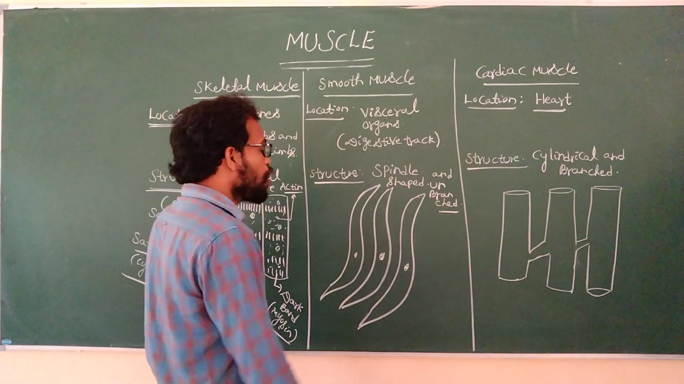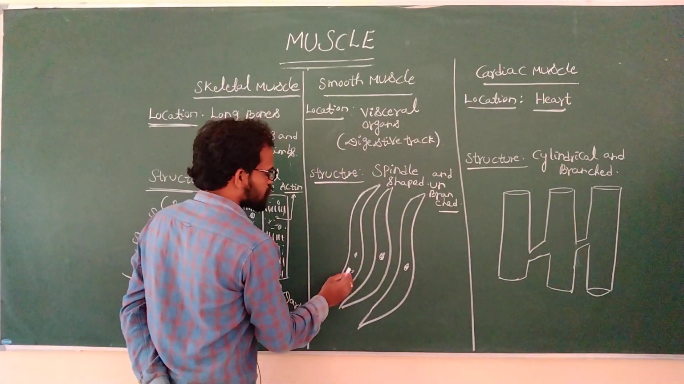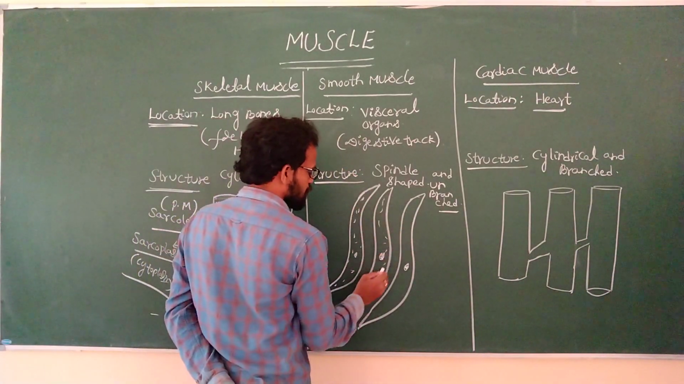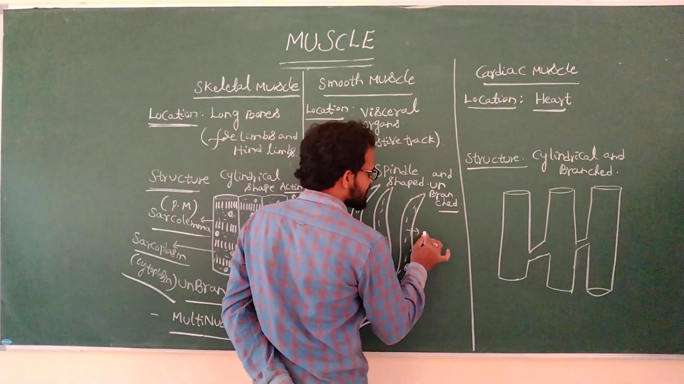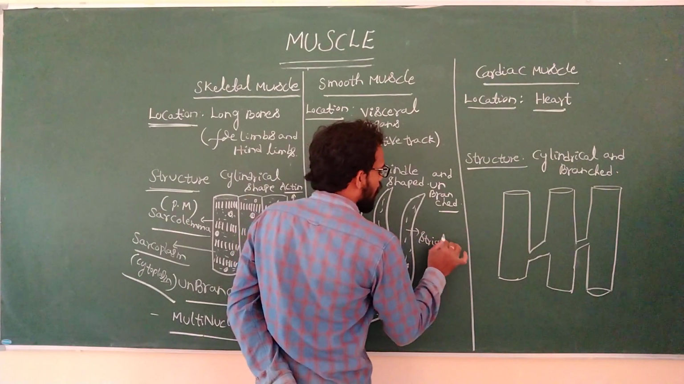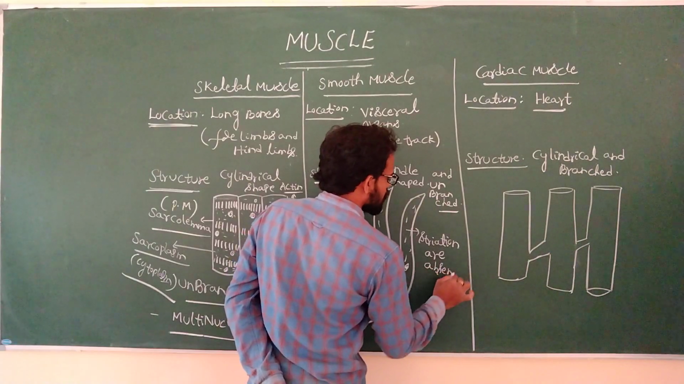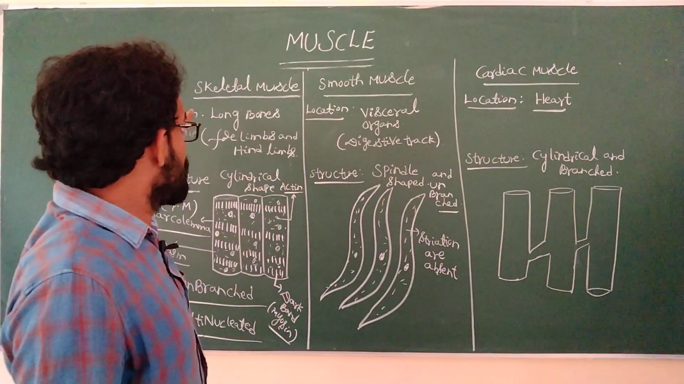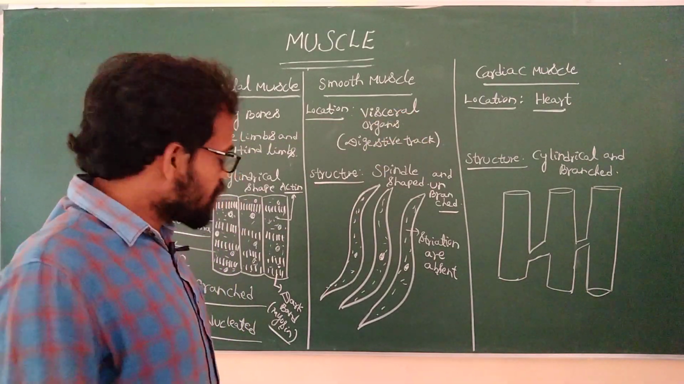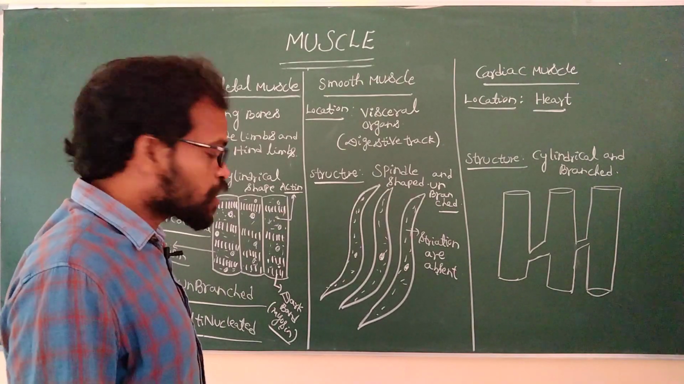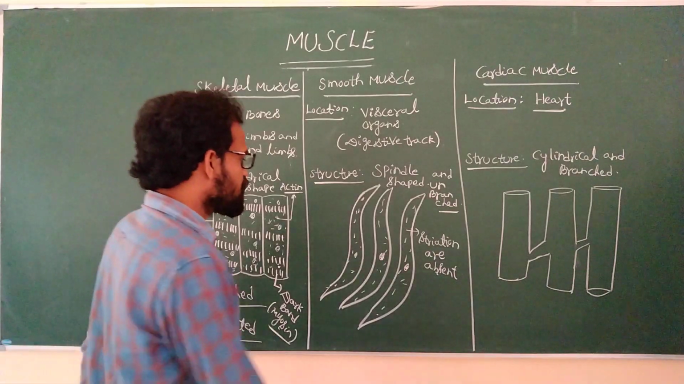But here no striations are present in the cytoplasm. Cytoplasm is present, but there are no striations, no dark bands and light bands. Striations are absent. These striations are exhibited only by skeletal muscle and cardiac muscle. They show with the help of dark bands and light bands. Dark band means myosin filaments, myosin protein. Light band means actin filament.